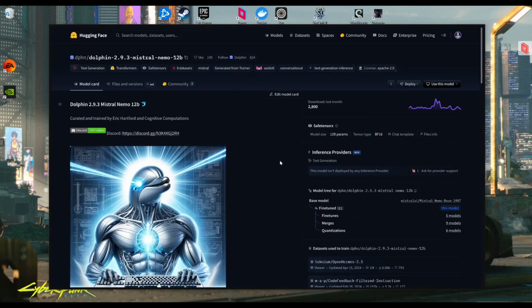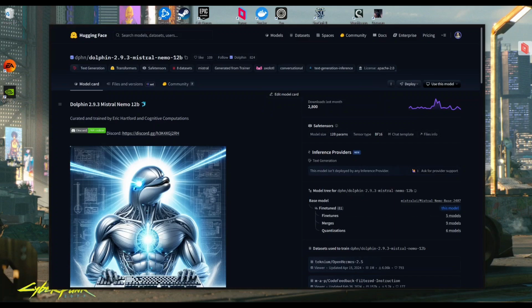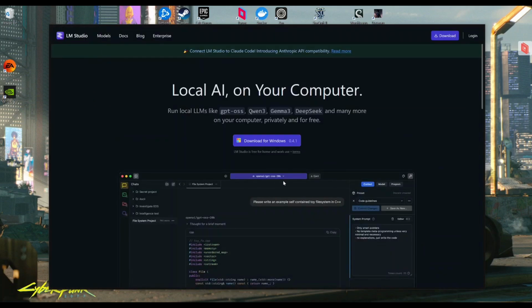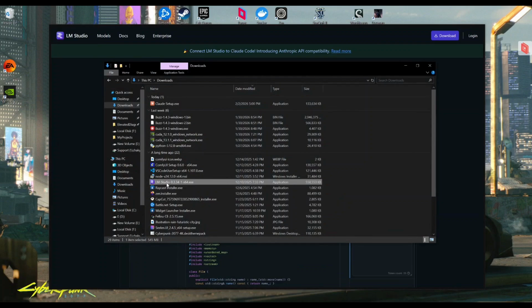Uncensored models are very uncommon, so whenever I see one, I have to try it. And in order to try this model, I'm going to use LM Studio. So if you don't have this app on your machine, go to their website, download it and install it. And I already downloaded it, let me show you, it's in here.